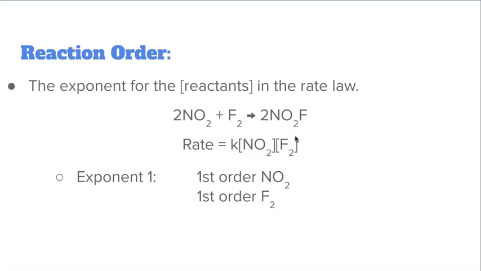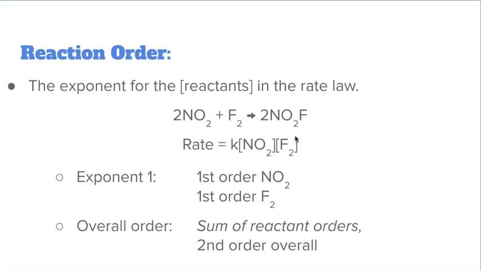So if there is an order for individual reactants, there's also an overall order to the chemical reaction, and that's basically the sum of the reactant orders. So in this case, this is first order NO2 and first order F2. We take the sum of those. The overall order for this reaction is second order.